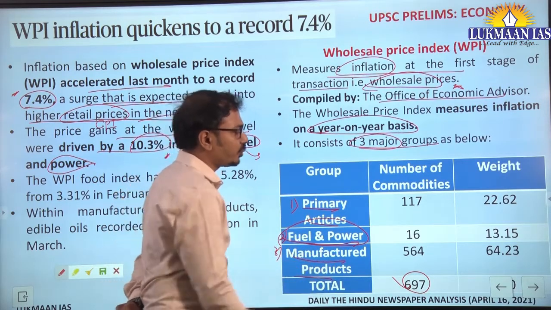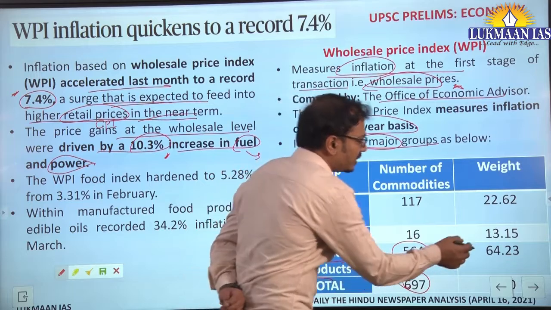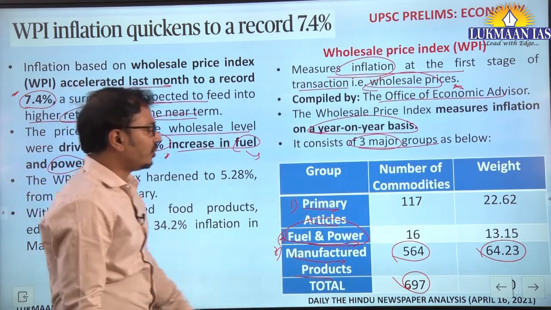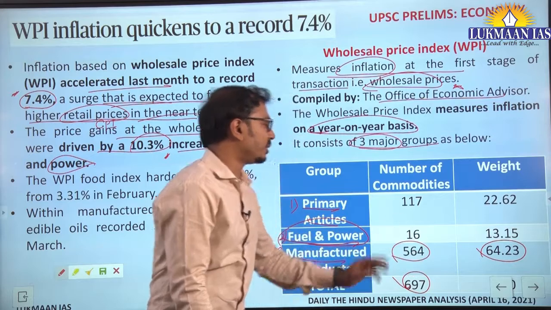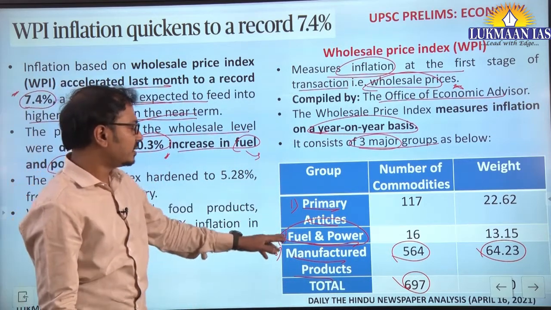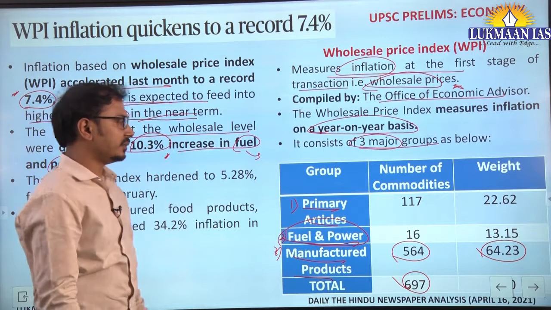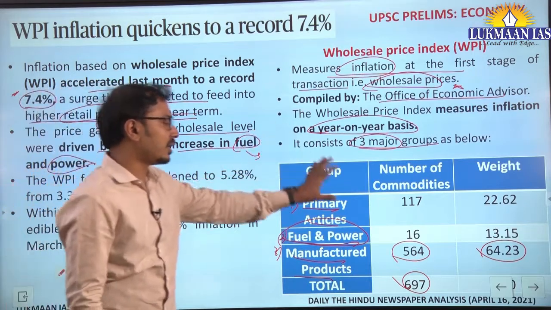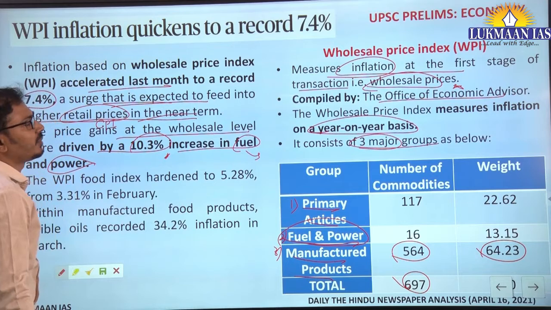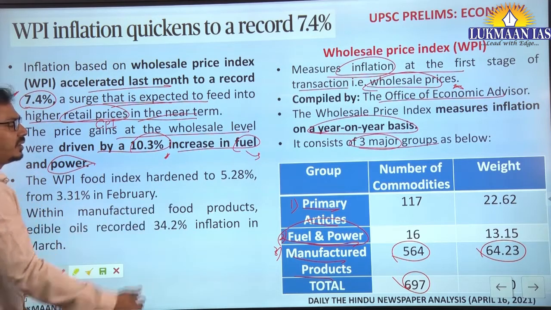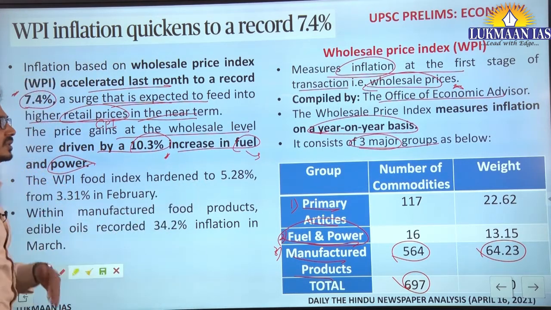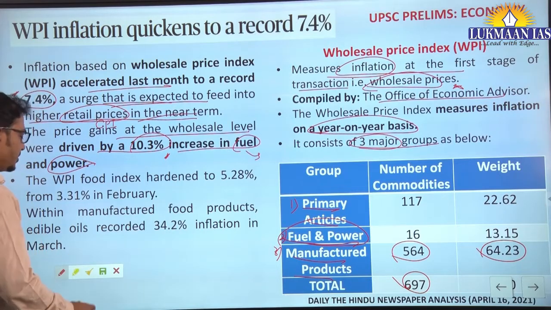Manufactured products has the highest weightage of 64.23%, along with the highest number of articles, 564 commodities. Then second highest is primary articles, third is fuel and power. This is how we have to understand the number of articles and the weightage in the wholesale price index. There can be prelims questions on the basics related to wholesale price inflation and consumer price inflation.